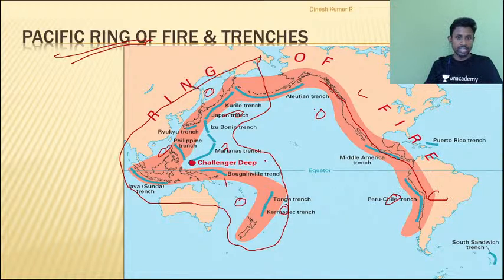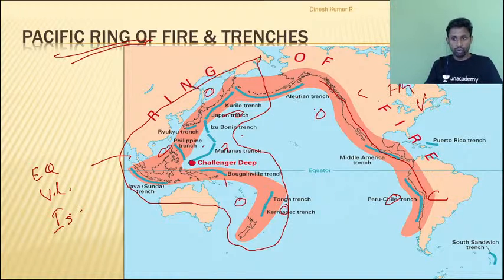And please remember, we have clearly mentioned that wherever ocean convergences are there, we are getting earthquake, we are getting volcanism, we are getting island arcs, right? Wherever we are having ocean continent convergence, we are getting fold mountain, volcanic eruptions, earthquakes and trenches. In both cases we are getting trenches.